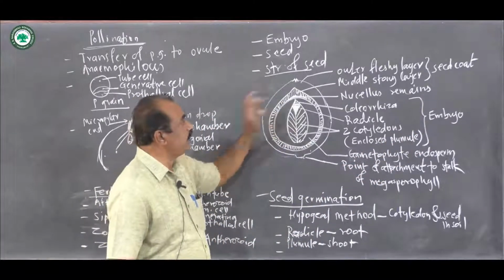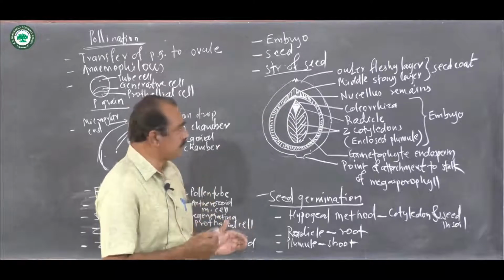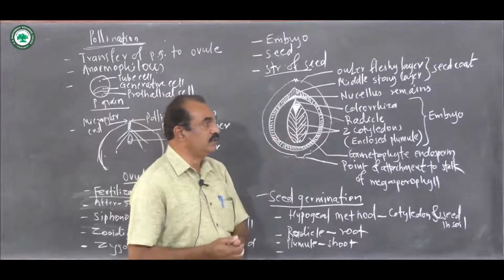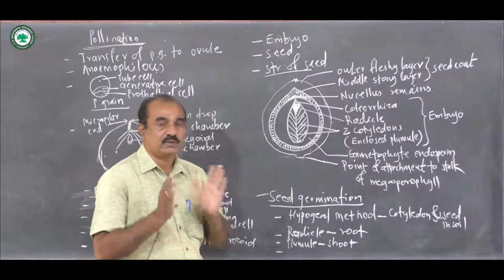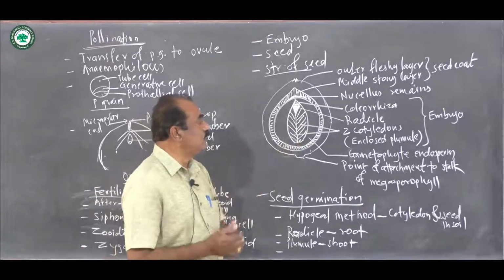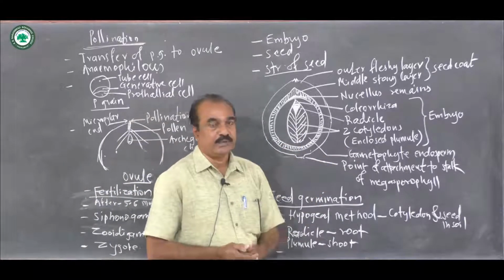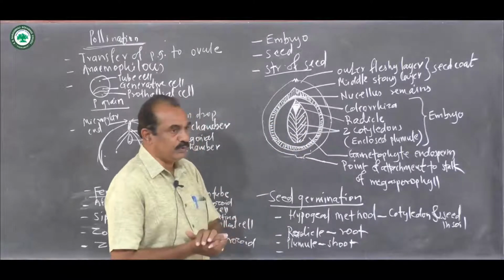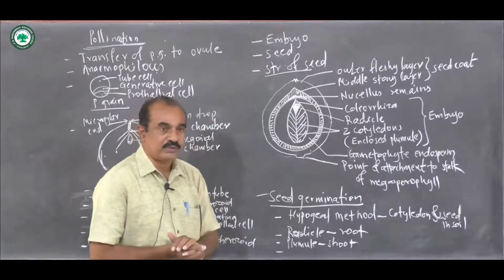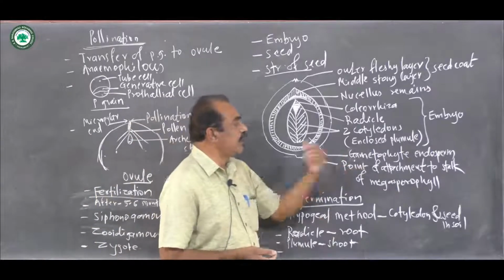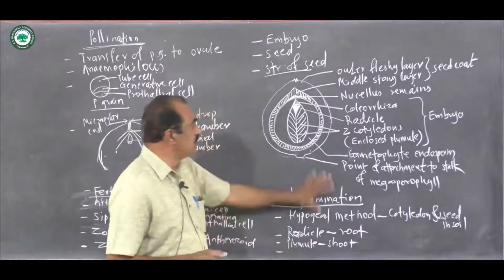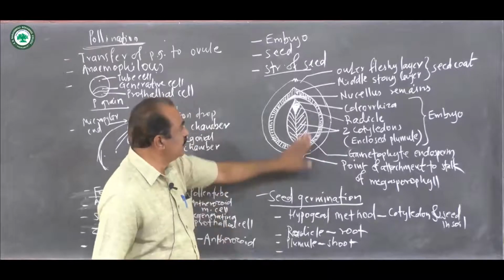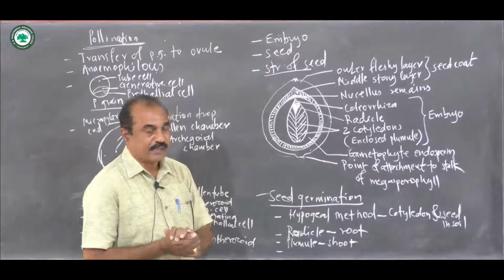The upper part, that is the coleorhiza, is there. Just below the coleorhiza there is the radicle, and below the radicle there are the 2 cotyledons, and in between these cotyledons there is the plumule. And toward the outer side of the plumule and radicle, that means toward the outer side of the embryo, there is the gametophytic endosperm. So this is the complete structure of the seed, in which the embryo is there.